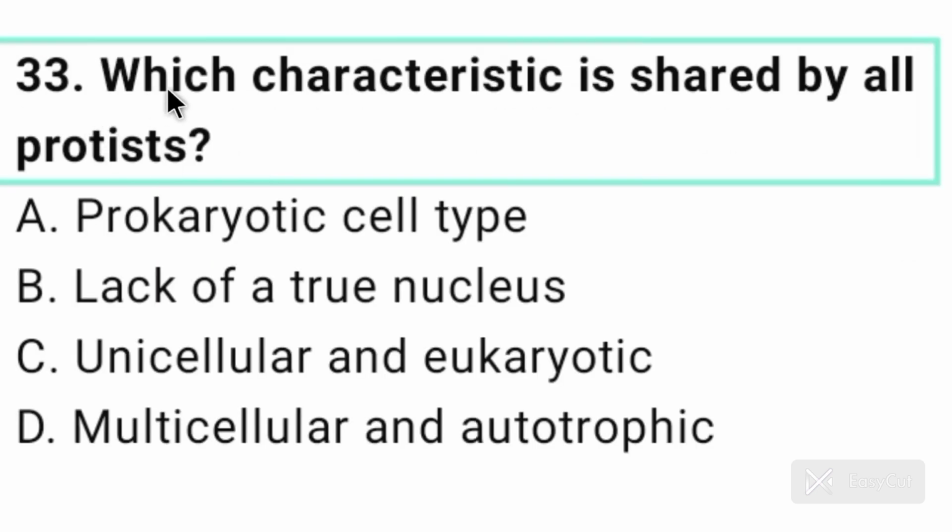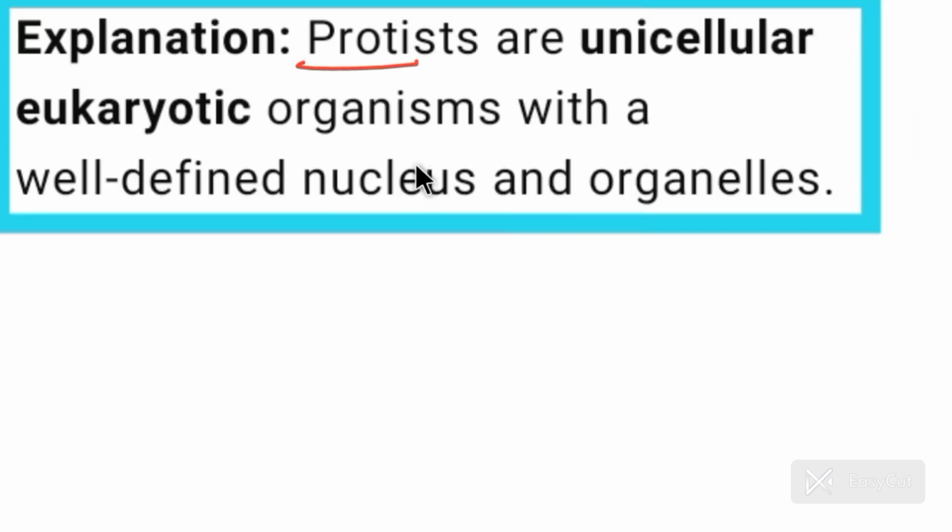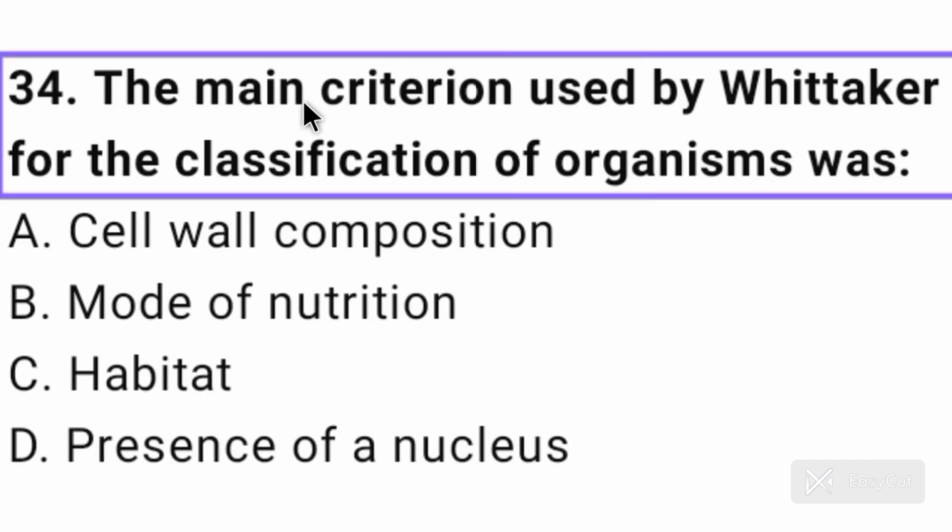Number 33. Which characteristic is shared by all protists? Unicellular and eukaryotic. All protists are unicellular eukaryotes, so option C is correct here. Protists are unicellular eukaryotic organisms with a well-defined nucleus and organelles. Question number 34.